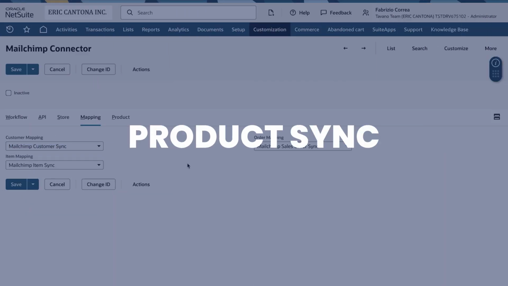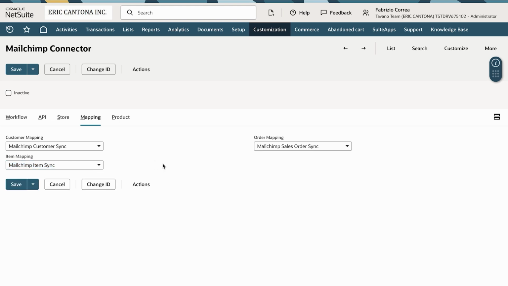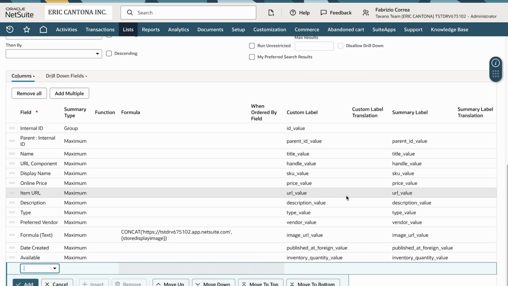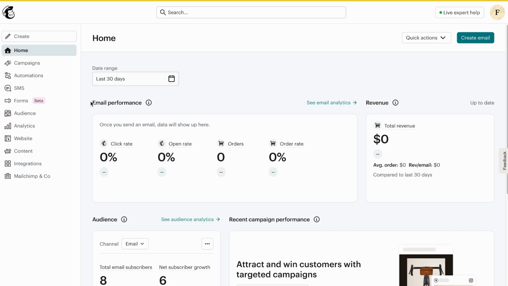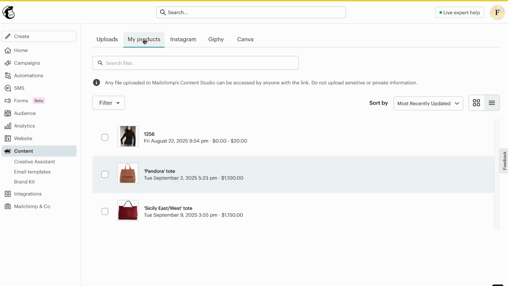Products in NetSuite can be synced directly into your Mailchimp catalog with name, price, SKU, and description. Images and URLs are pulled from NetSuite custom fields, so your marketing team can feature real products in campaigns without extra steps.